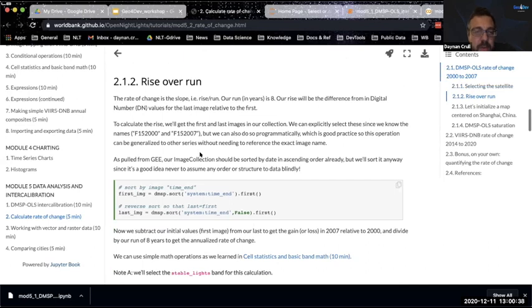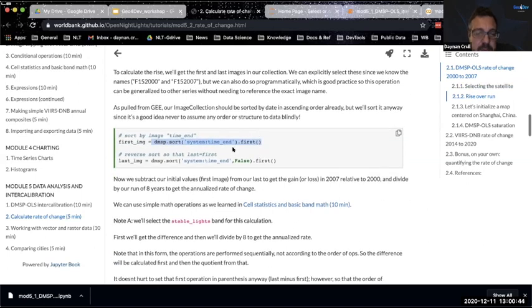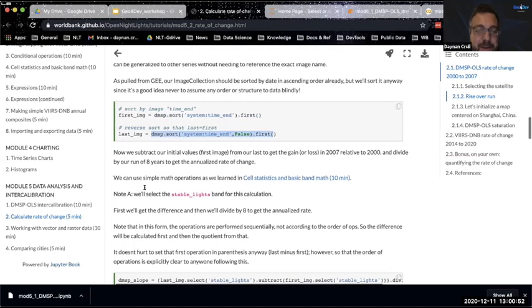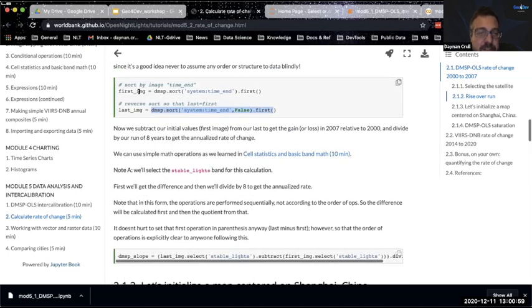Now, the slope is just the rise over run, as we know. So for images, we can just get the first image in our collection, which is the first date, because we've sorted it by time. And then we reverse the sort and get the first image as the last. I'm not going to get into data structures and algorithms, but this sort of sorting is something people have spent their entire lives understanding how to do efficiently. But basically, we're getting the first and the last image.